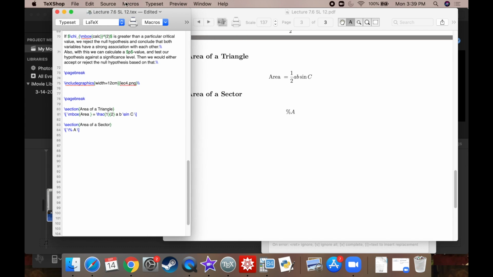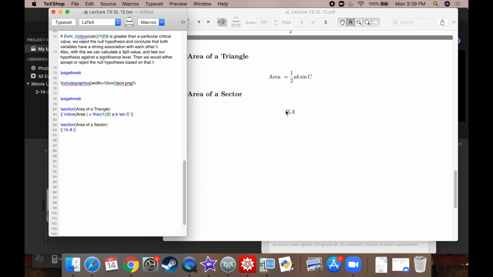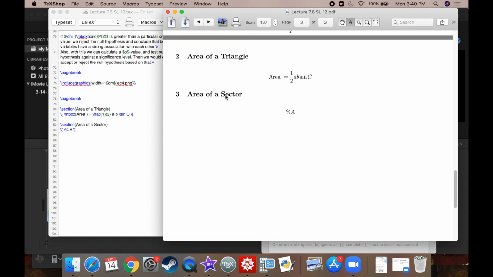Now, with regards to the area of a sector, a sector is, if you can imagine a big old pizza and you take a slice out of that pizza, the area of that little slice is called the sector. You want to find the area of the sector. Well, this is a lot like the arc length of a circle. Remember where we had the percentage times the circumference? This time it's the percentage times the area of the circle.